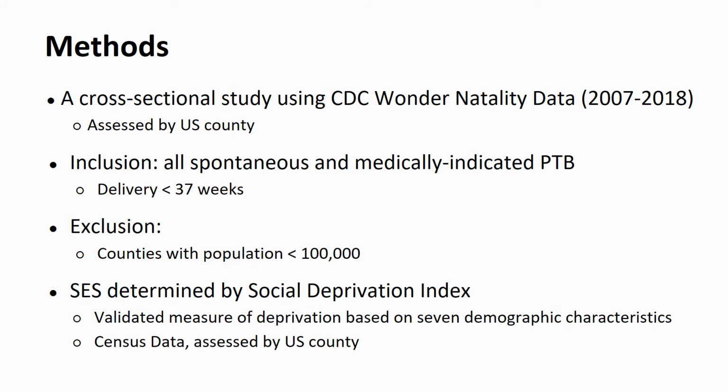When analyzing preterm birth, we included both spontaneously and medically indicated preterm birth at less than 37 weeks gestation. Counties with a population of less than 100,000 were excluded from the analysis. The second dataset used is the Social Deprivation Index.